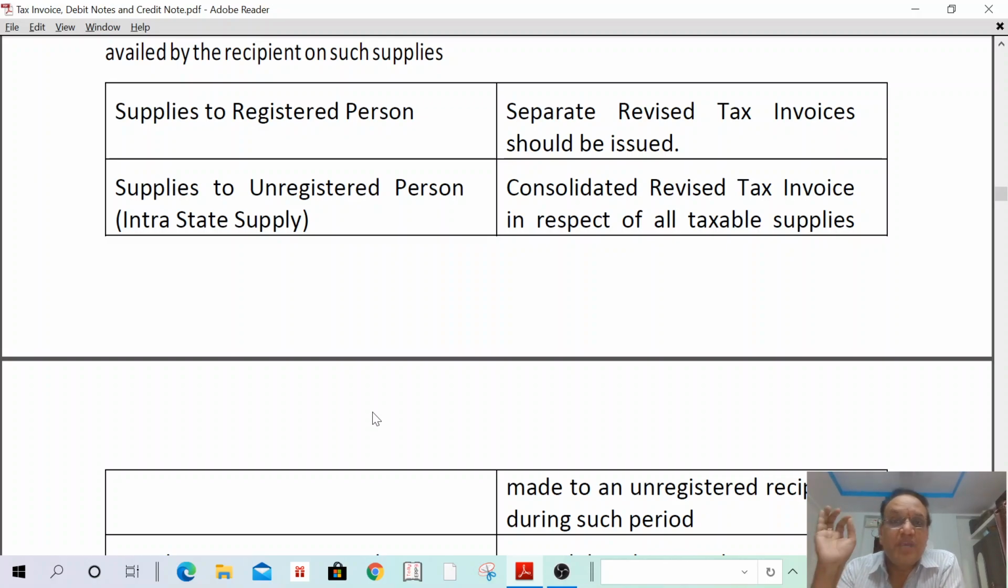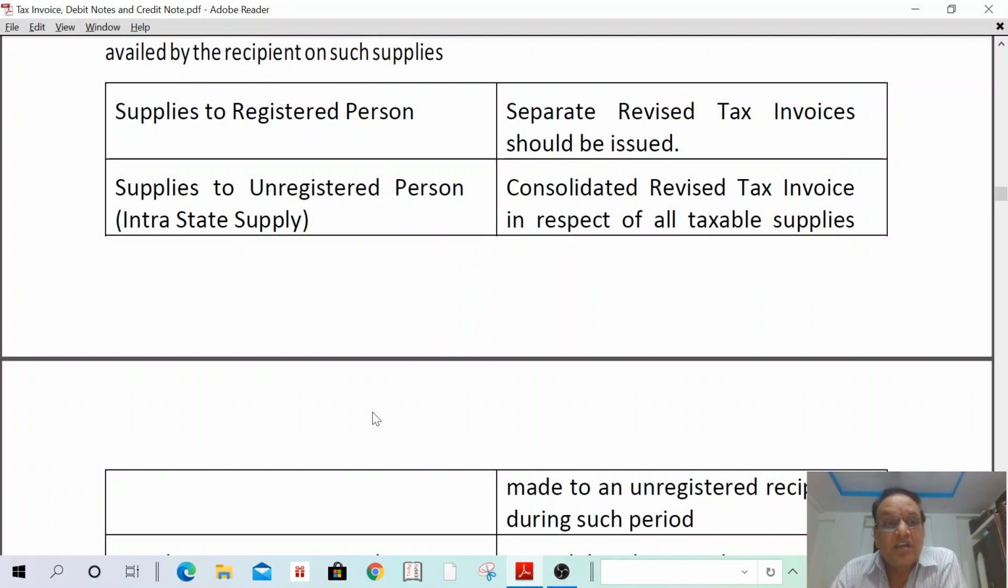If the supplies are made to a registered person, a separate revised tax invoice shall be issued. If the supplies are made to a registered person and the two supplies are within the same state, only one consolidated revised tax invoice is enough.